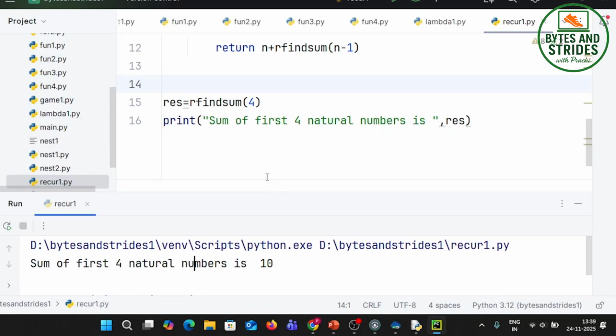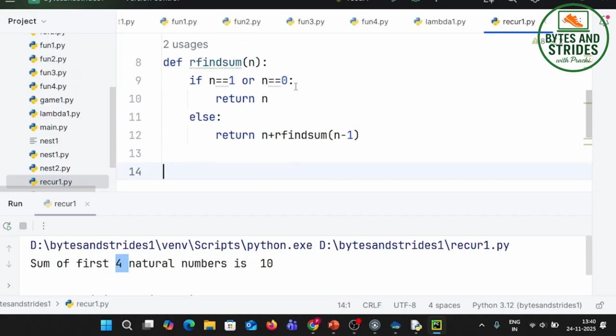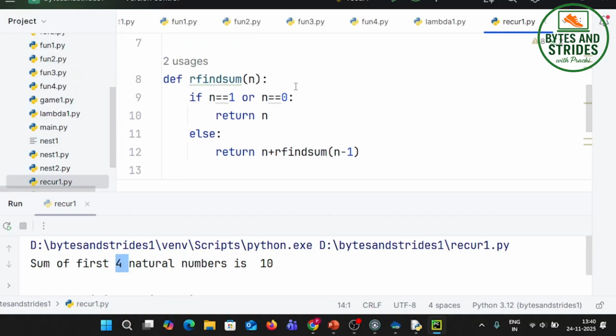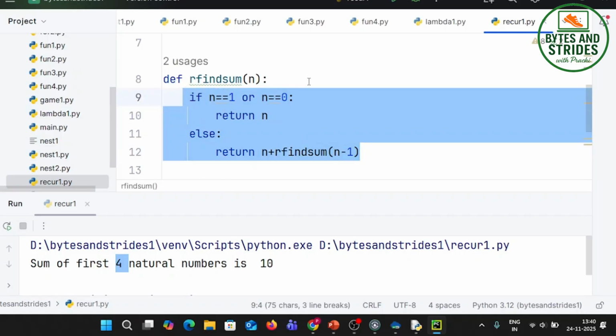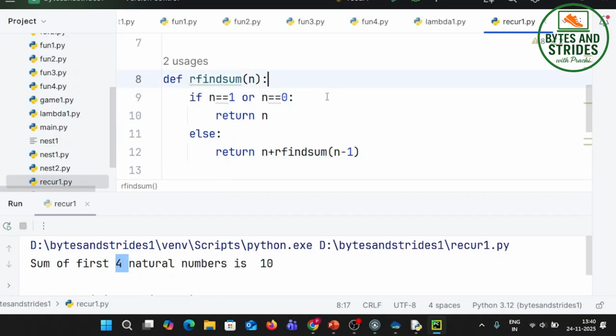You could do programs like finding factorial of a number using recursion. So what is a factorial? 1 multiplied by 2 multiplied by so on up to that number. So you can try out some more programs on recursion. As you see, it's going to help me reduce the number of loops or declared variables. Later on in bigger programs, what we realize is, say a code without recursion takes me 50 lines. With recursion, the same thing is possible in 3 to 4 lines. So that is the beauty of recursion.